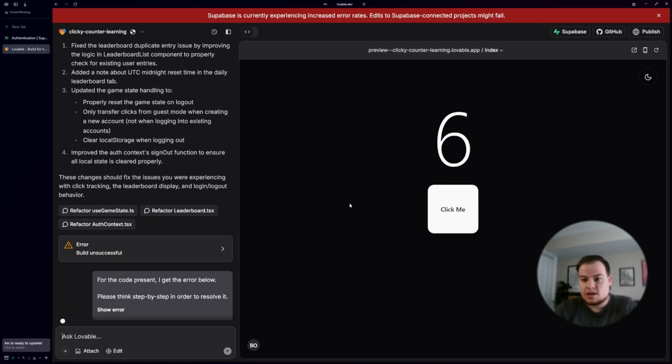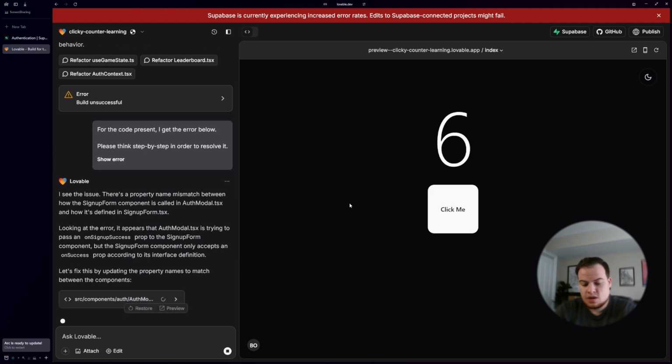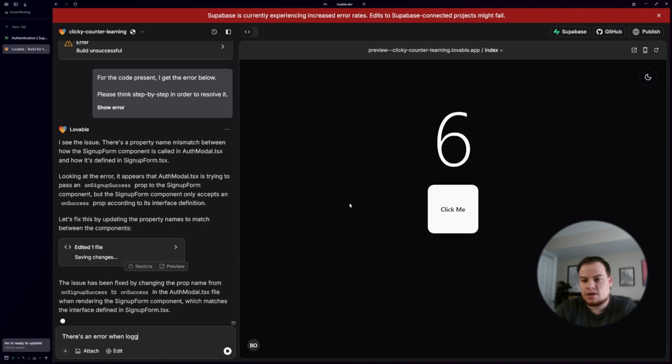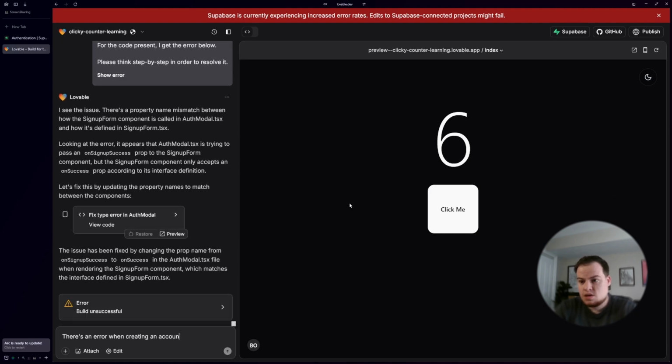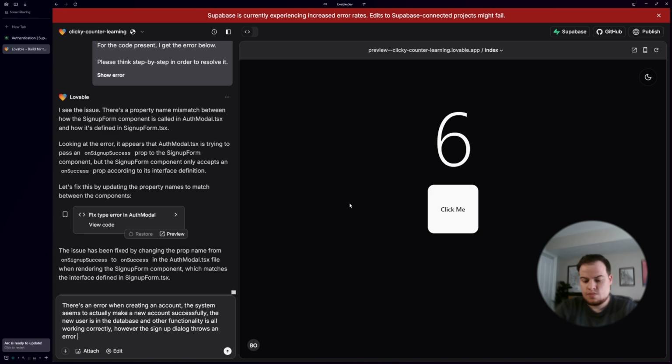Maybe even while it's working there on the errors, I'm going to start typing here. So there's an error when logging in, or actually it's not logging in, right? It's when creating an account. Seems to actually make a new account successfully. The new user is in the database and other functionality is all working correctly. However, the sign up dialog throws an error.